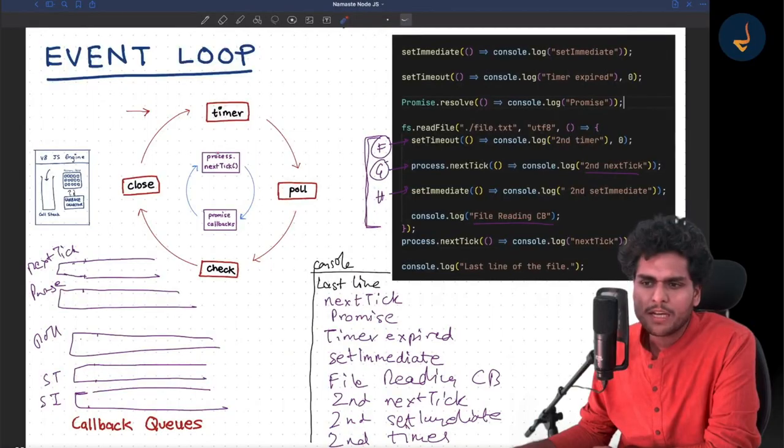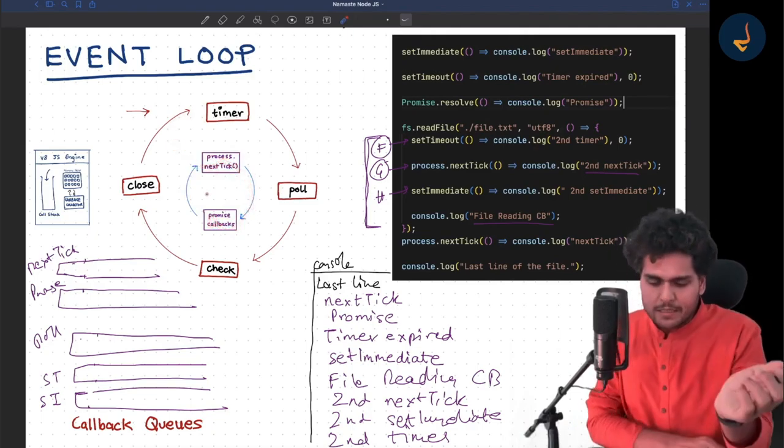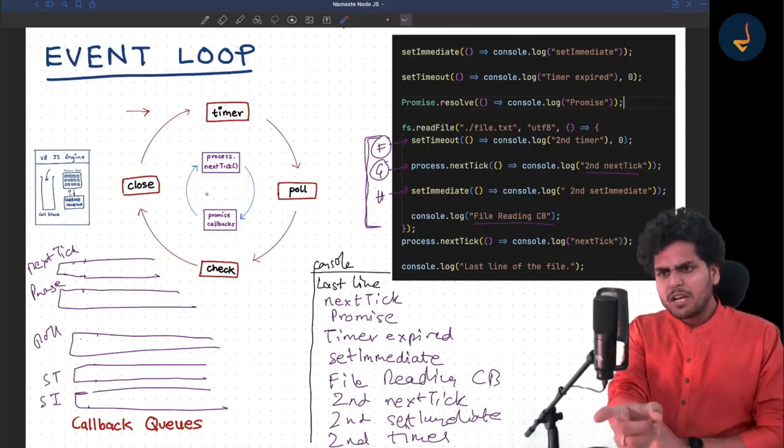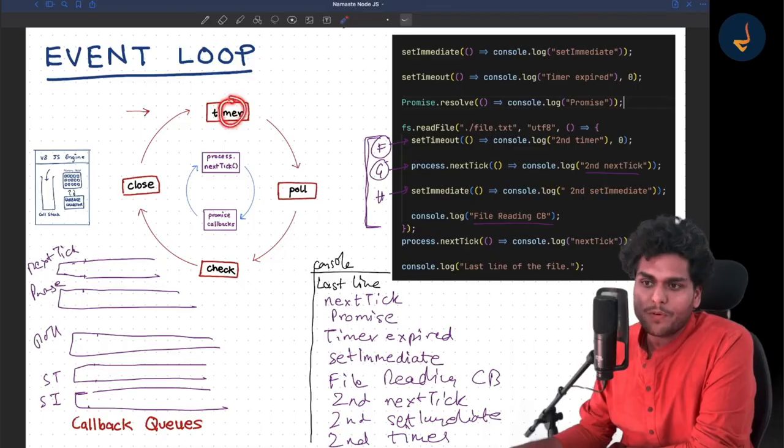We saw that there is process.nextTick and promise callbacks, and this cycle happens before every phase. Before starting every phase, these process.nextTick and promise callbacks are checked, and all these things we studied, isn't it? Now, in the last video, I told you that there are 4 phases.